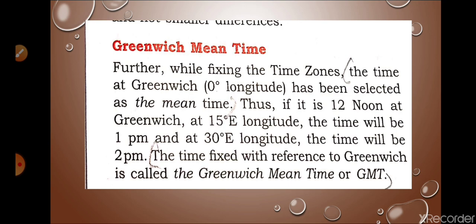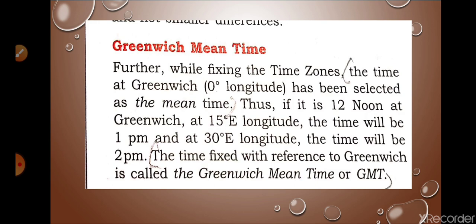One example is also given. If there is 12 noon at Greenwich, at 15-degree east longitude the time will be 1 p.m., 15 into 4, because 1 degree is equal to 4 minutes, and at 30-degree longitude it will be 2 p.m., 30 into 4 is 120 minutes, which is equal to 2 hours. So like that we are keeping 12 noon at Greenwich Mean Time, and while we are going east and west, that same formula we are following as we have discussed in previous questions. So I hope this is clear to you.